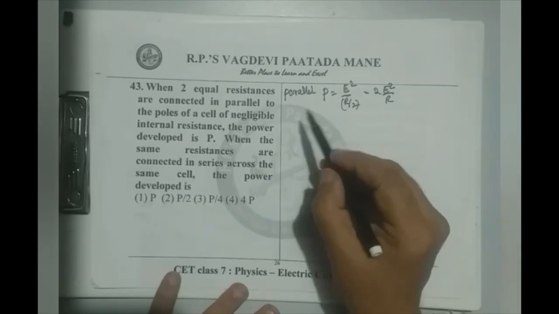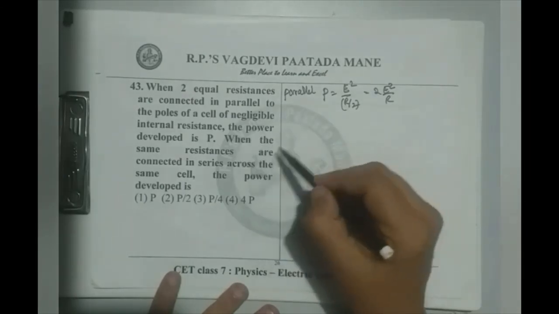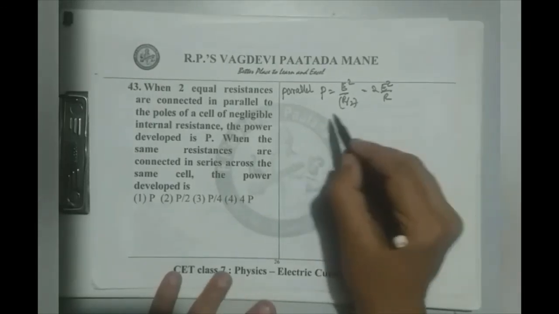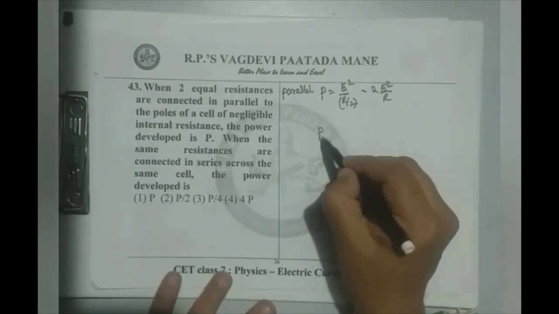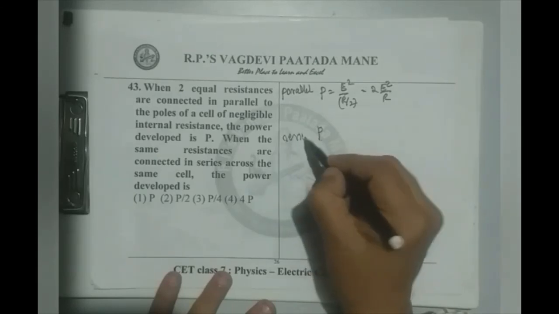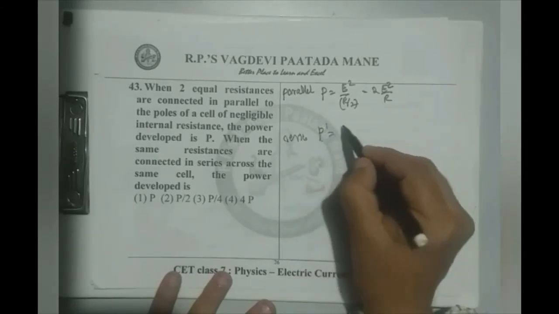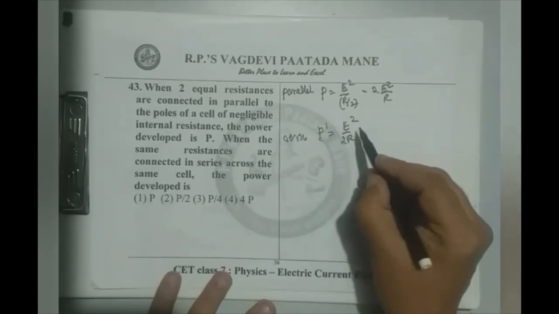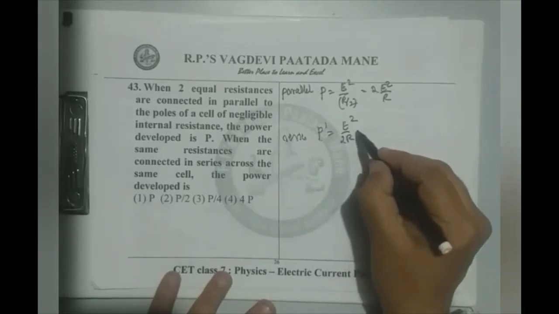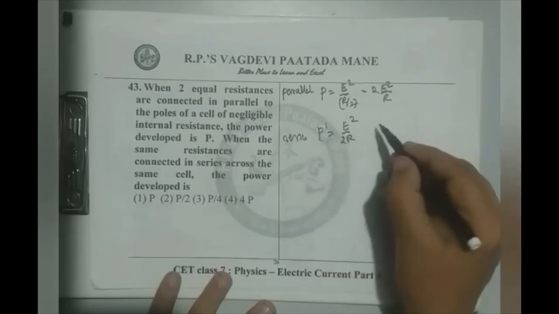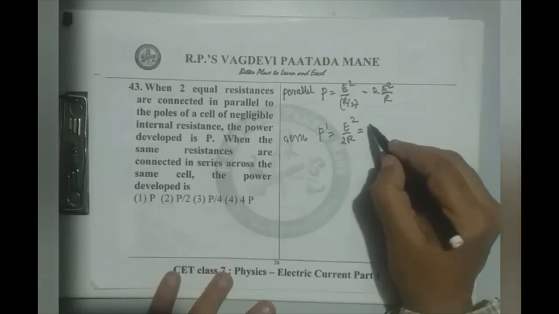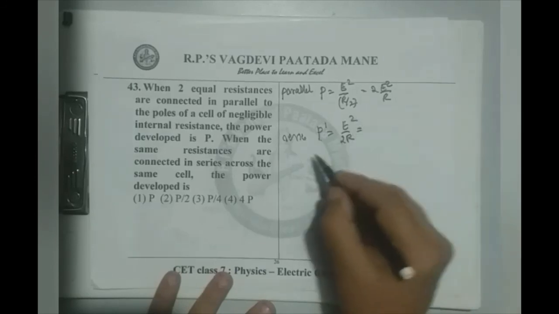Now, when the same resistances are connected in series, when series connection is made, P dash is E square by 2R, because series R plus R is 2R. Now we can divide them.